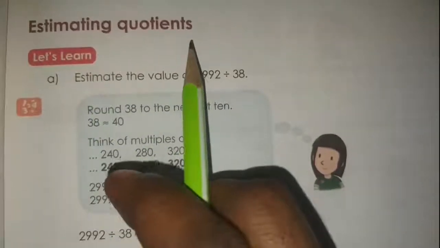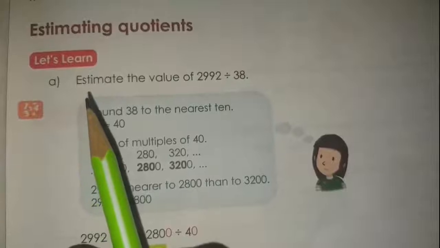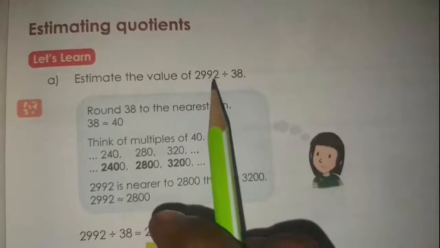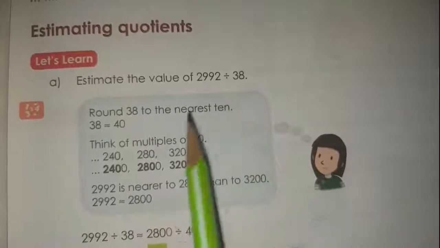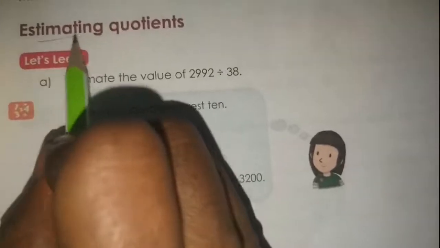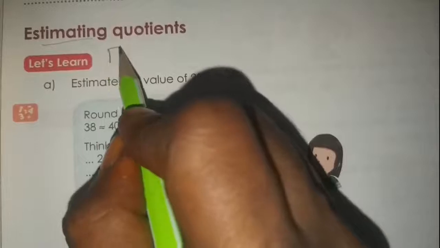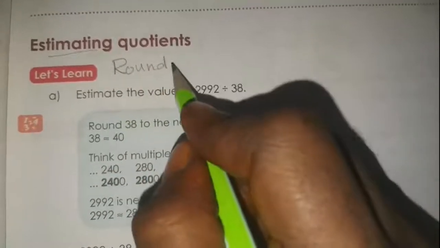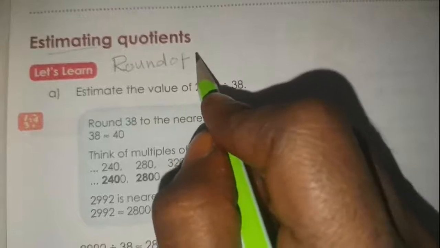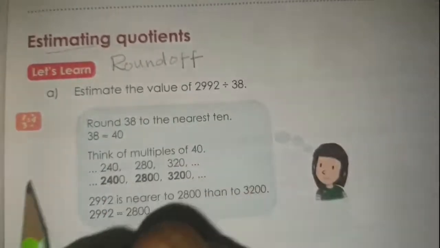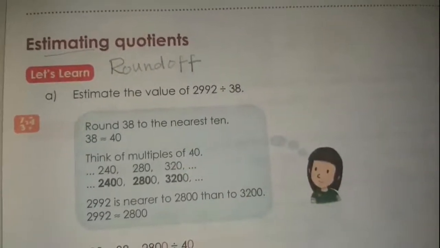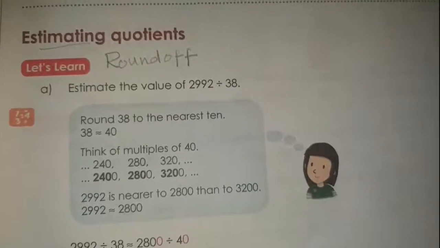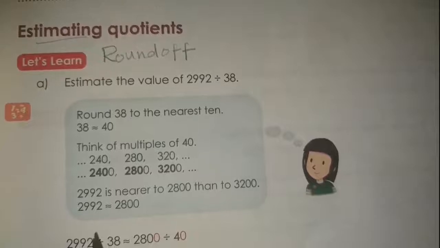Estimating questions. First problem. Estimate the value of 2992 divided by 38. What is meant by estimation? Estimation means round off. Whatever the number is given, we have to round off the value and then divide it.